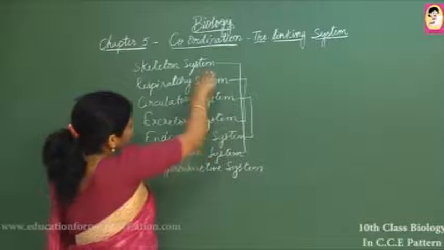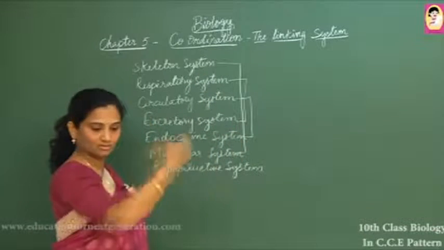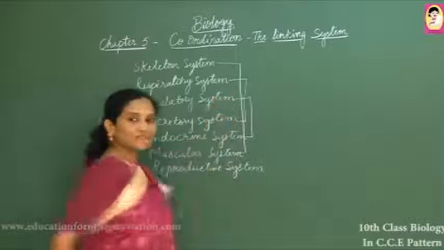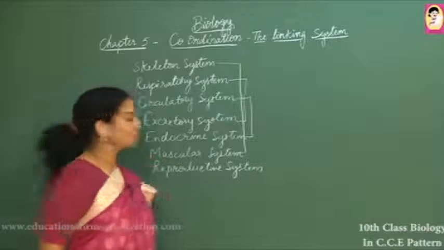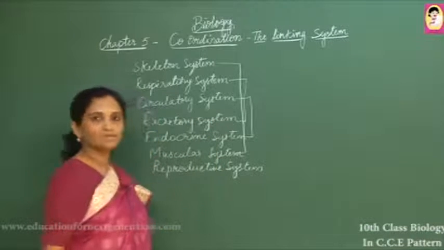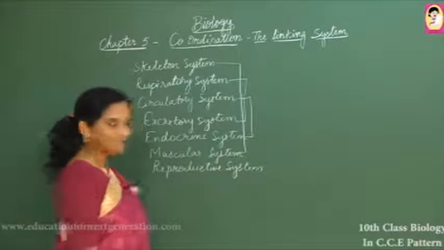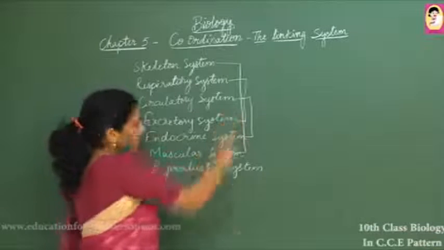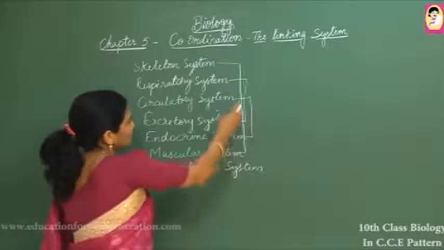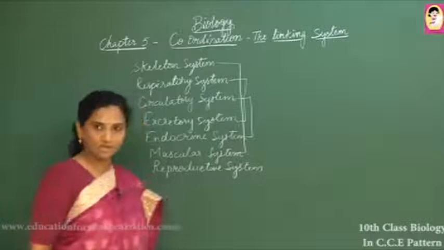Here we can see that the bones are connected to muscles, and together they function in each and every movement in our body. Oxygen is taken up by the blood, the circulatory system, and cellular respiration takes place inside each cell, so these two are coordinating. Blood is purified in the excretory system and urine is formed. So all these systems are interlinked with one another and functioning.